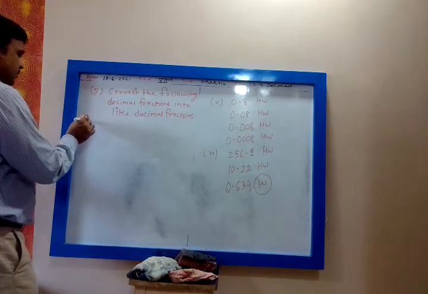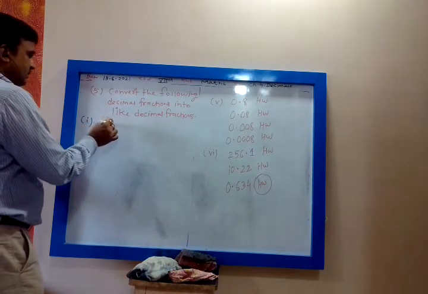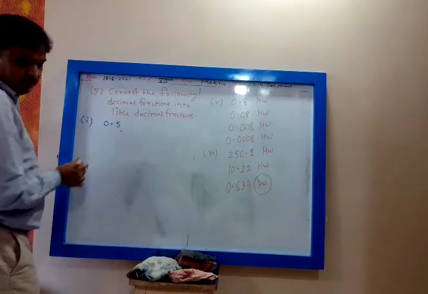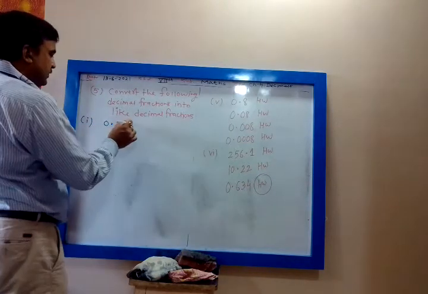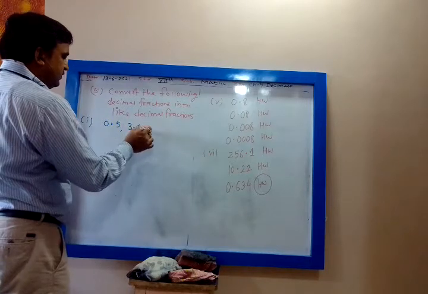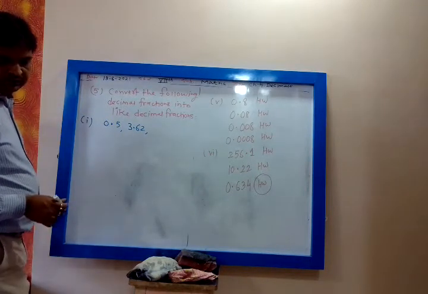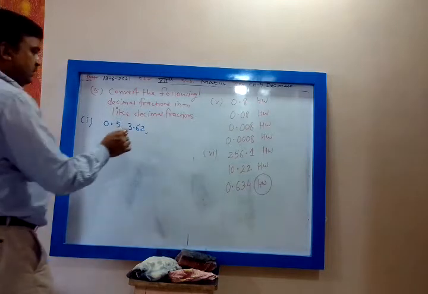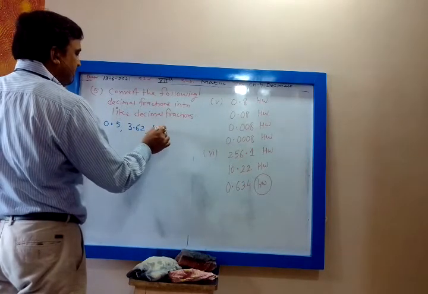Now first it is 0.5, comma, 3.62, what have I written wrong? 43.981.